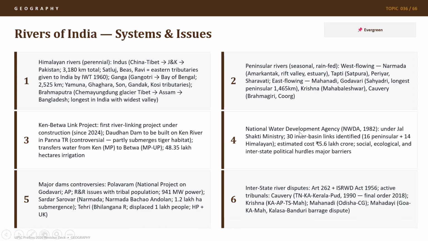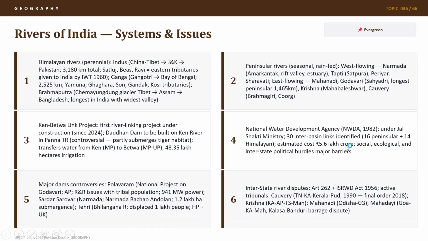National Water Development Agency was formed in 1982. It is under the Jal Shakti Ministry. 30 interbasin links have been identified, 16 for peninsular rivers and 14 for Himalayan rivers. So essentially, the plan is that if we can connect different rivers which have flooding problems and which are perennial to the rivers which are seasonal and have more drought issues, then we can create an interconnected grid of irrigation network throughout the country, which will not only lead to water availability, but will also aid in agricultural input and productivity.